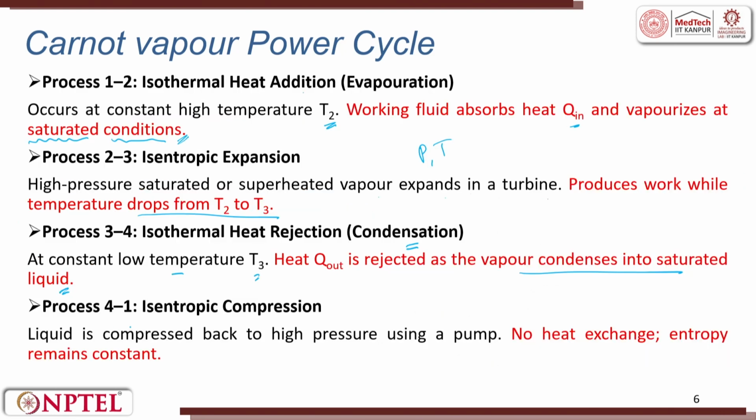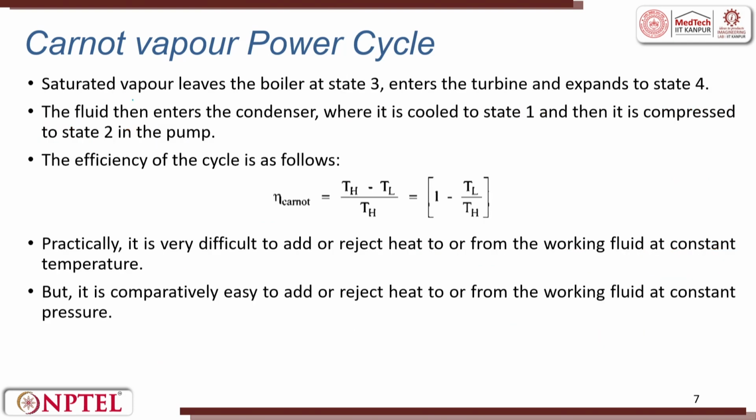So, 4 to 1 is isentropic compression. Liquid is compressed back to high pressure by using a pump. No heat exchange happens. The entropy at this point is constant. If you go back to the diagram, you can see the same representation. The saturated vapor leaves the boiler at state 3, enters the turbine and expands to state 4. The fluid then enters the condenser, where it is cooled to state 1 and then it is compressed to state 2 in the pump.